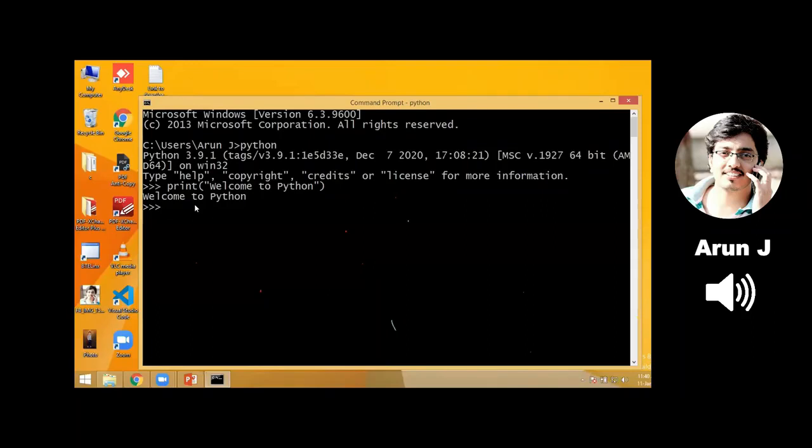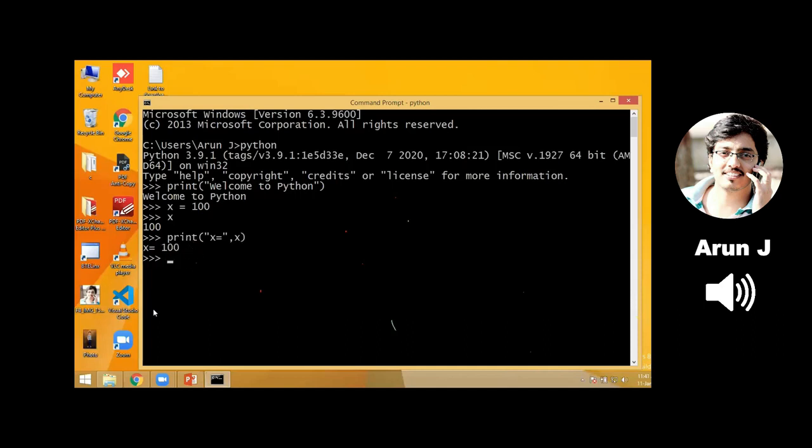Now I'm storing one data, x is equal to 100. I'm printing x. See, 100 is displayed. If I want to print x is equal to 100, then I have to go for print, double quotes, x is equal to, close this, comma x. See, x is equal to 100.